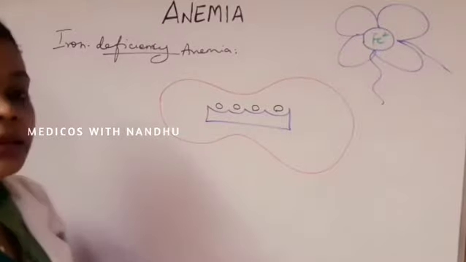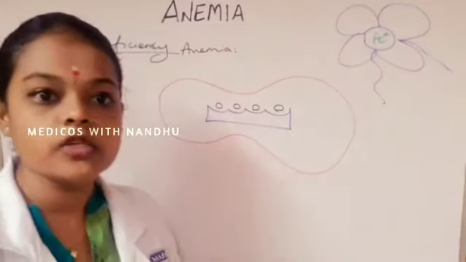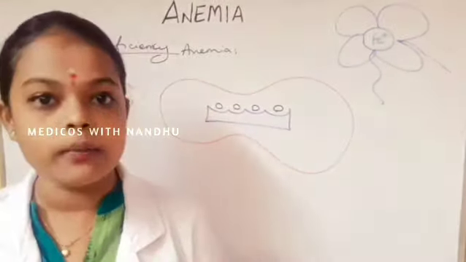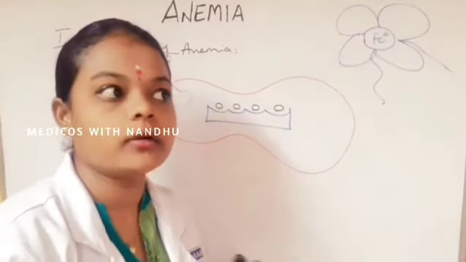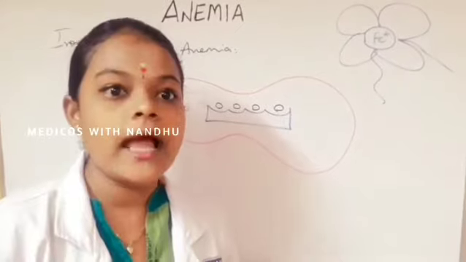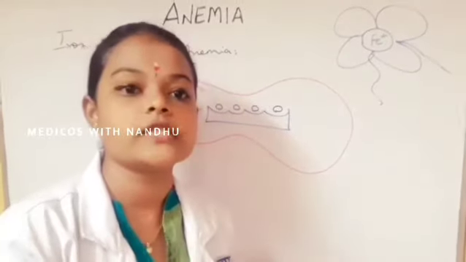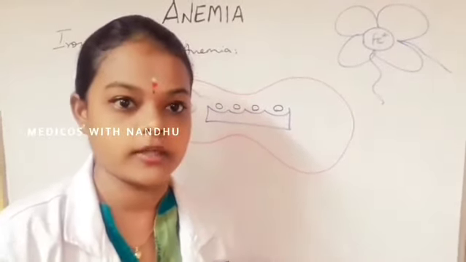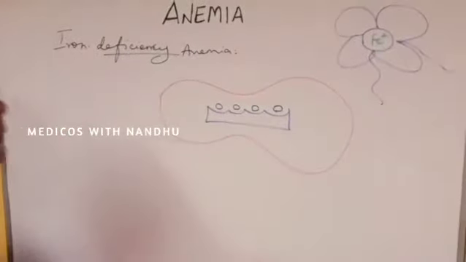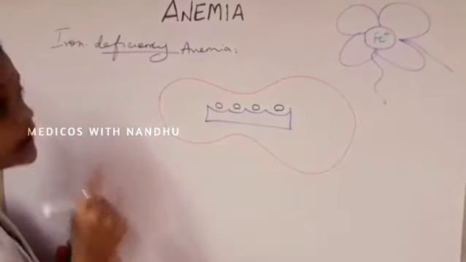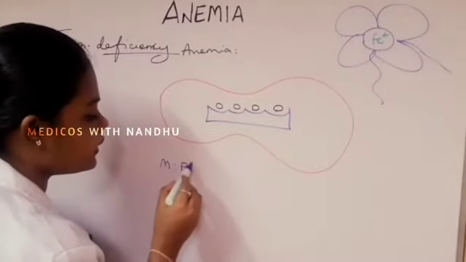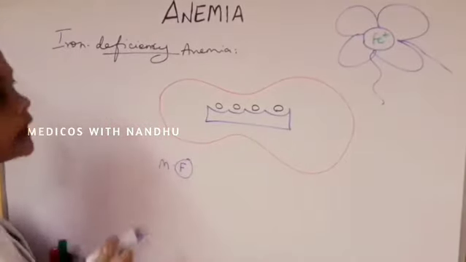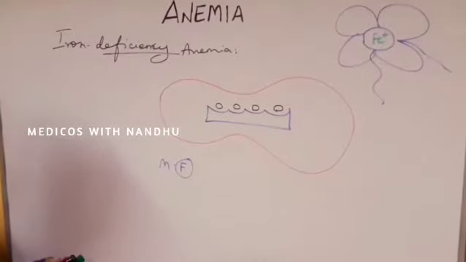Iron deficiency anemia is a condition in which there is a reduction of total body iron. The stored iron is fully exhausted, and some amount of tissue iron deficiency is present here. Females are more commonly affected in iron deficiency anemia.